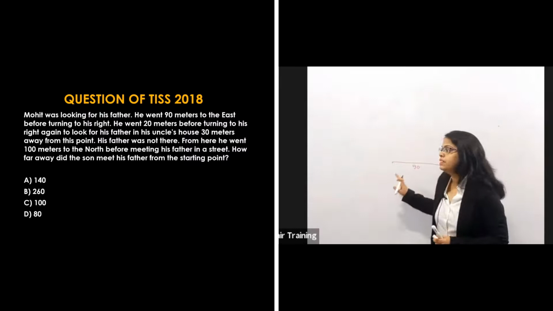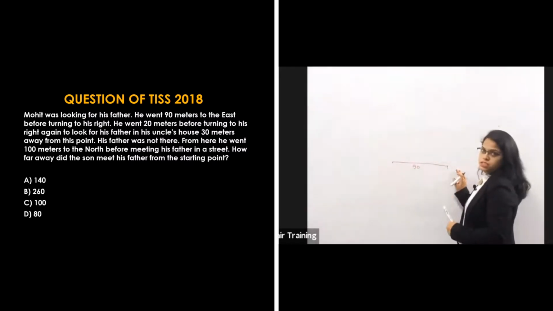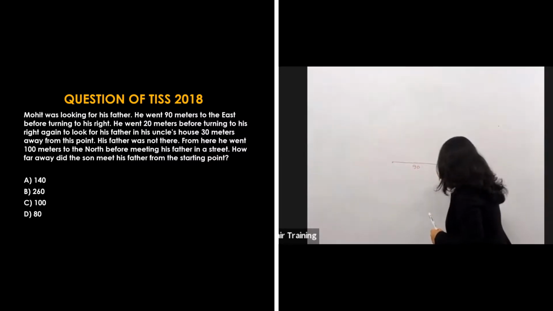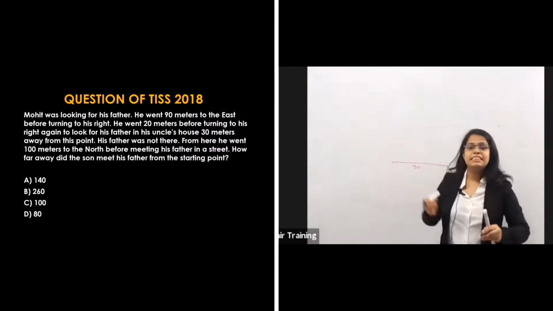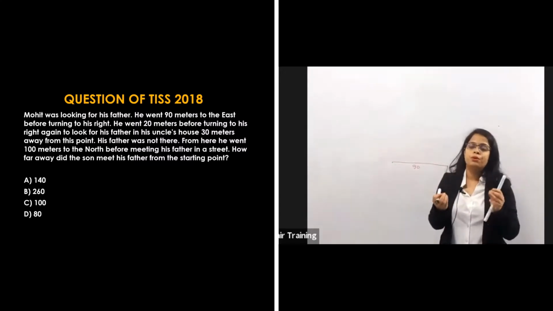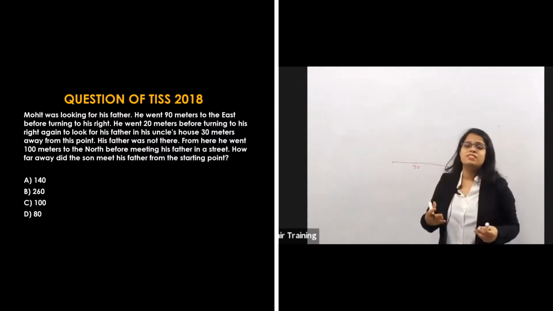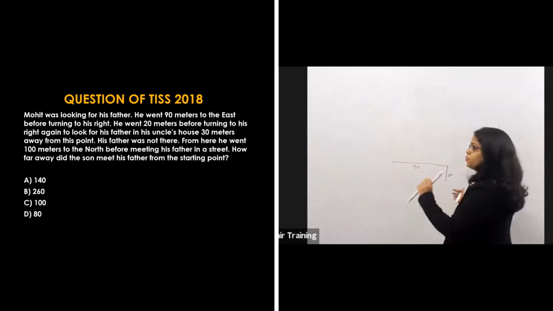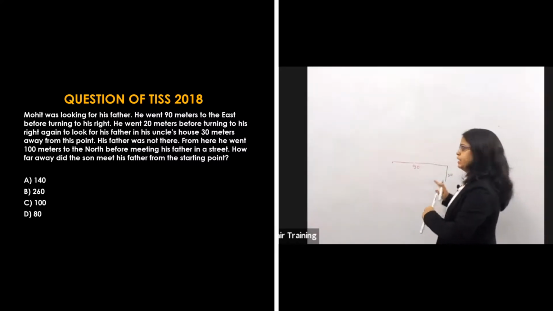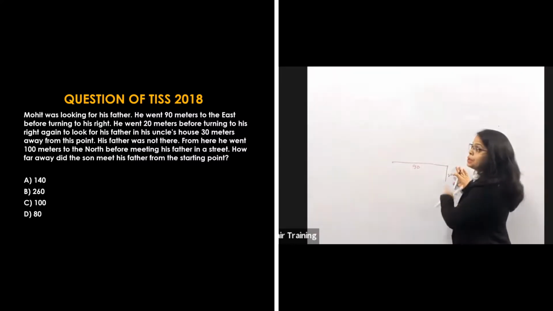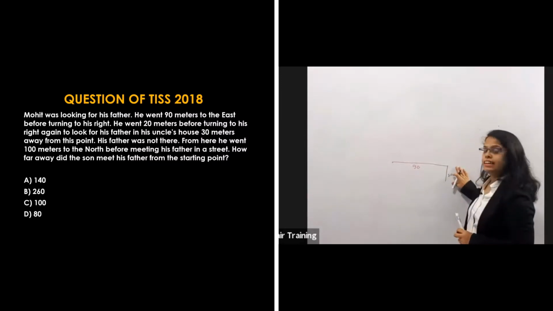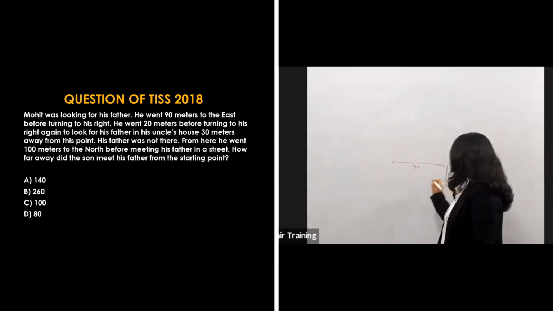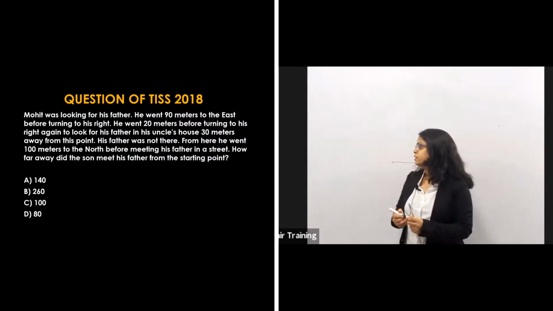After turning right, he went 20 meters. Yes, I am reading the question the way it should be read, because reading the question is also a skill. You have to read how the information is given. Before turning to his right again, he went 20 meters, and again he turns to his right. So this will be here, towards the right, and he is walking.